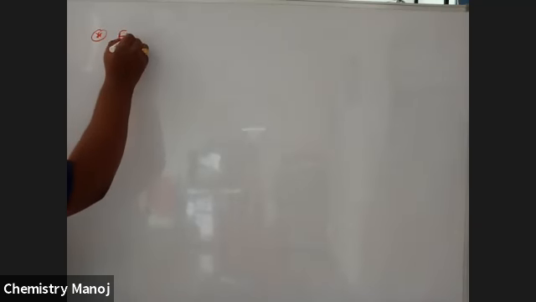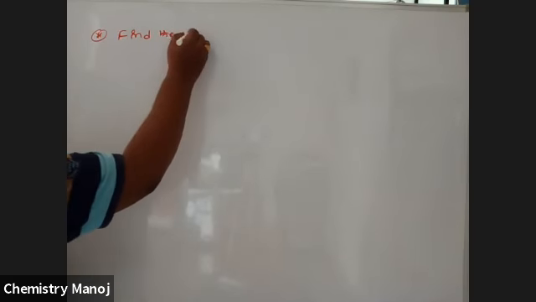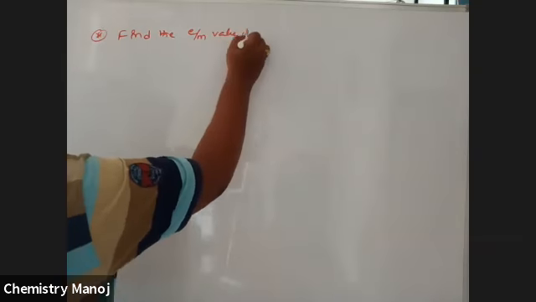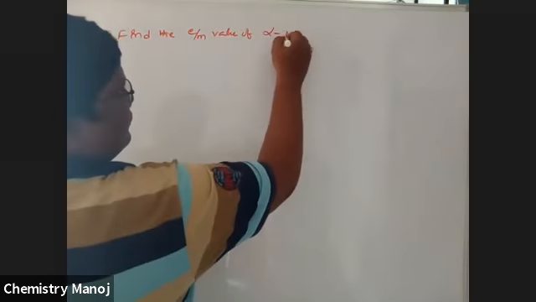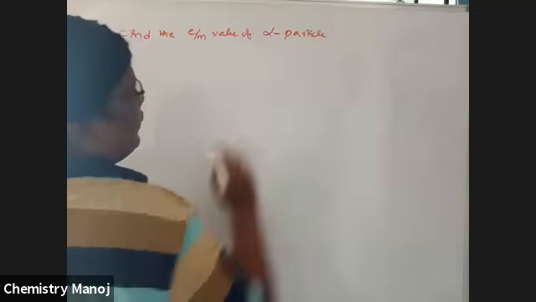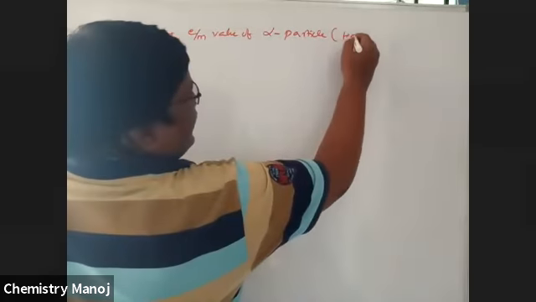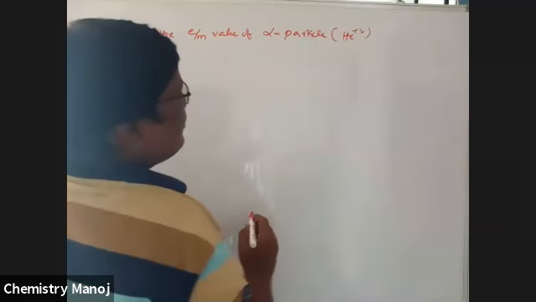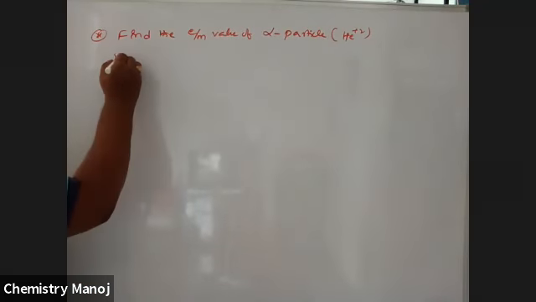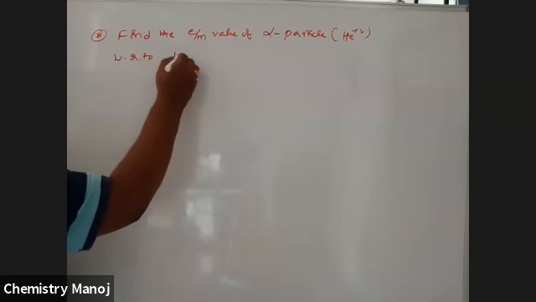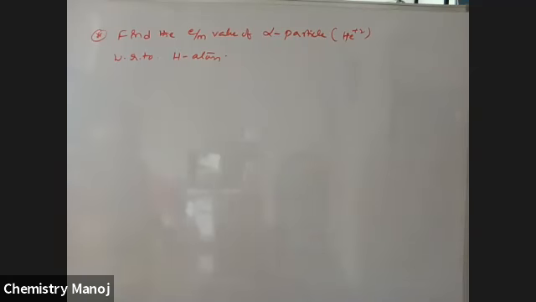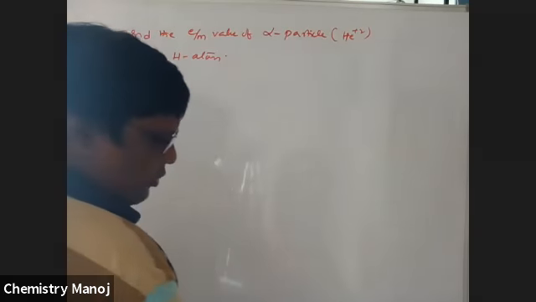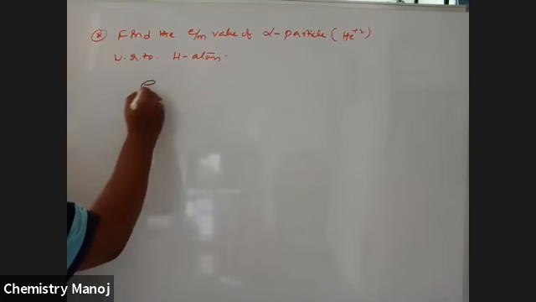First one, problem number 1. Find the E by M value of an alpha particle. An alpha particle is nothing but He plus 2, and it is commonly taken as He plus 2 with respect to the hydrogen atom. What is the E by M value, charge to mass, of the alpha particle with respect to hydrogen?